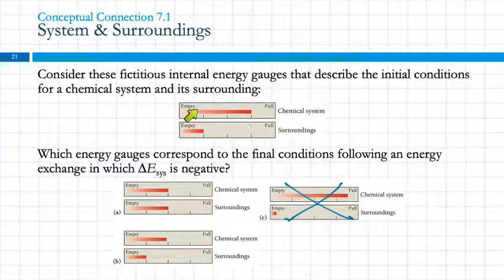If the system bar gets smaller, where does that energy go? It goes into the surroundings. So the surroundings have to increase by a corresponding amount. So what's the correct answer here? It's A. One goes down, the other goes up. We don't have a situation where I buy something from you for $5 and you don't get the $5, and I don't have the $5 and the $5 disappear. That doesn't happen. Any questions?